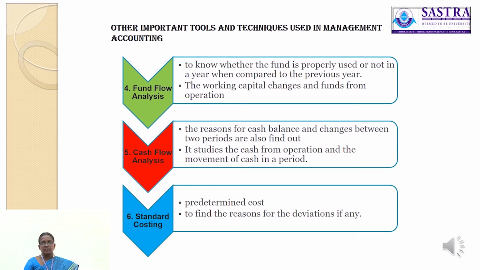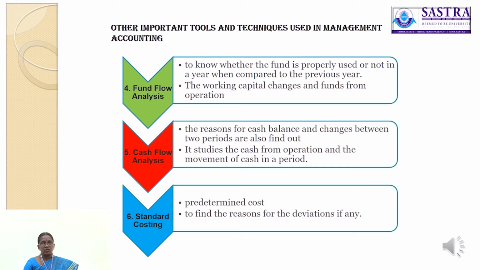The next technique is standard costing. Standard costing is predetermined cost. It provides a yardstick for measuring actual performance. It is used to find the reasons for the deviation, if any. So standard costing is used to find the reasons for the deviation.